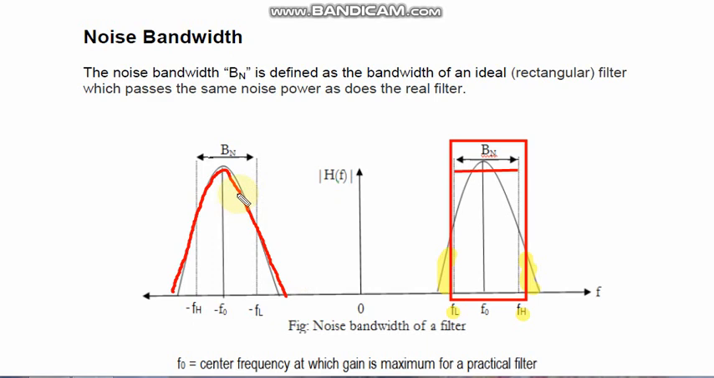What you are watching is that in the practical filter, the gain is not constant. The gain is maximum at the central frequency. At the central frequency gain is maximum, and from the left side of the central frequency the gain is reducing, and from the right side of the central frequency the gain is reducing.